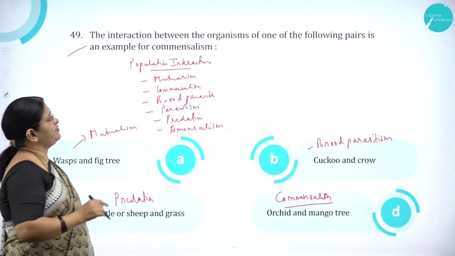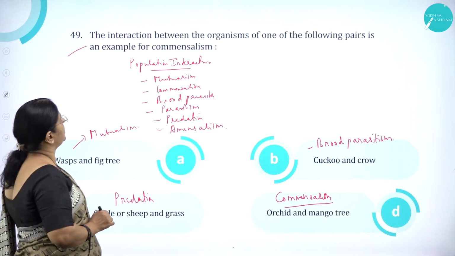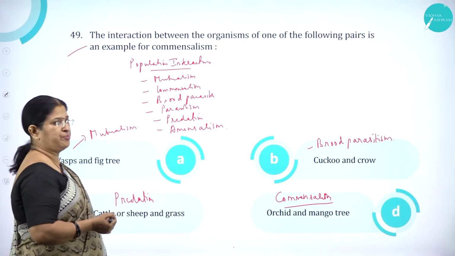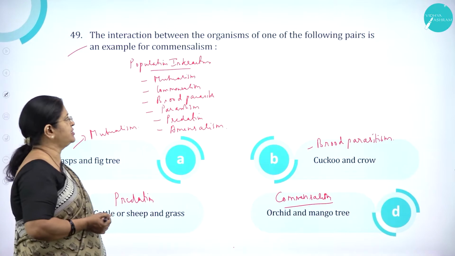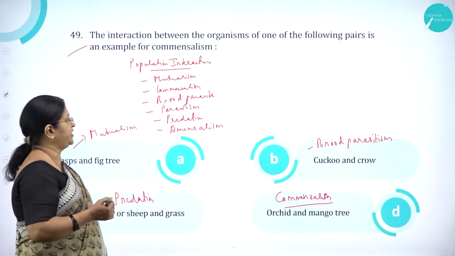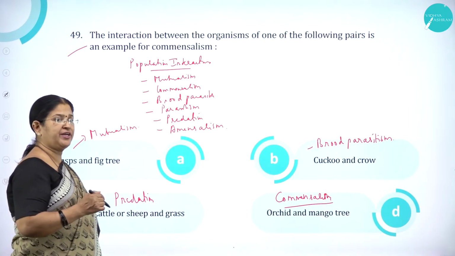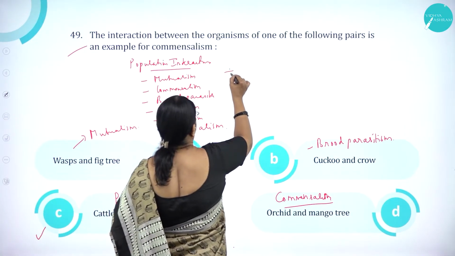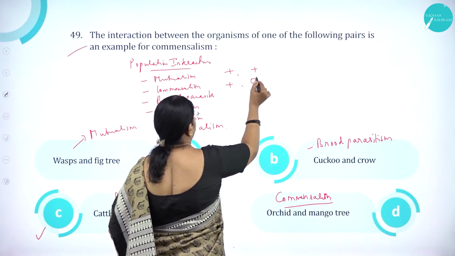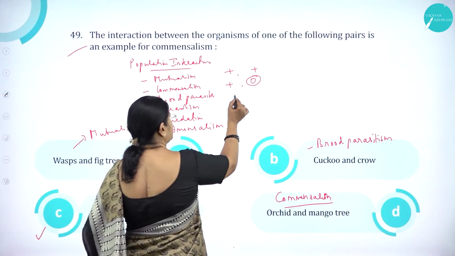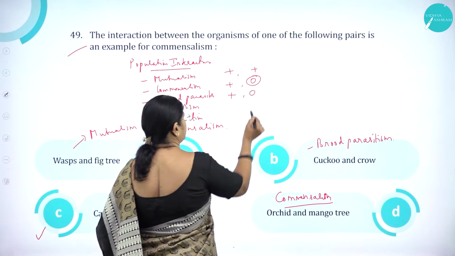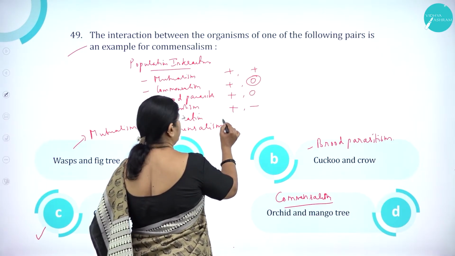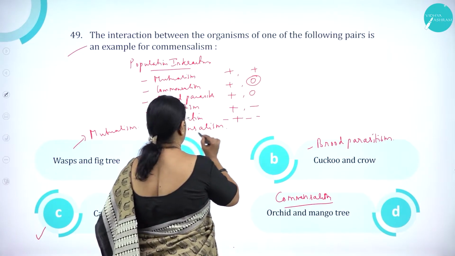The interactions between the organisms of one of the following pair is an example for commensalism. As we know, there are different types of population interactions like mutualism, where both are benefited. Commensalism, one is benefited, the other one is neither benefited nor harmed. Here both are benefited. Here one is benefited, now the other one is brood parasitism. Actually one is benefited, the other one is not benefited. Parasitism, one is benefited and one is harmed. Predation, one is benefited, one is harmed.